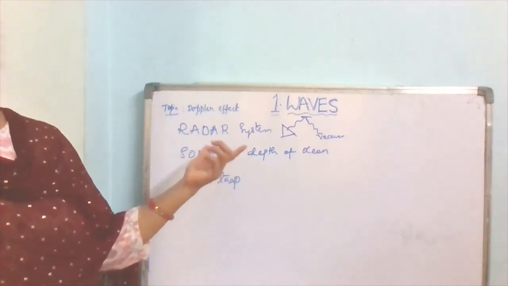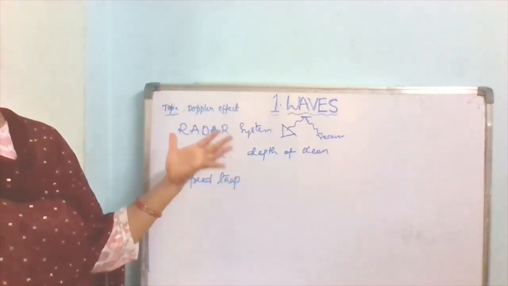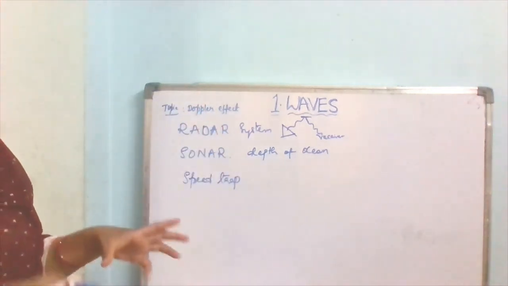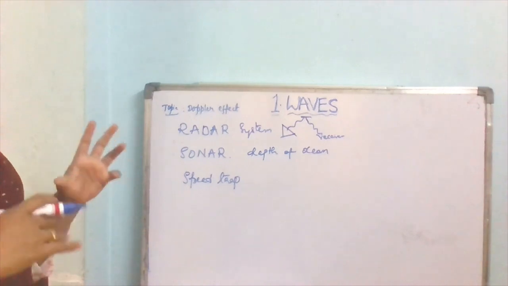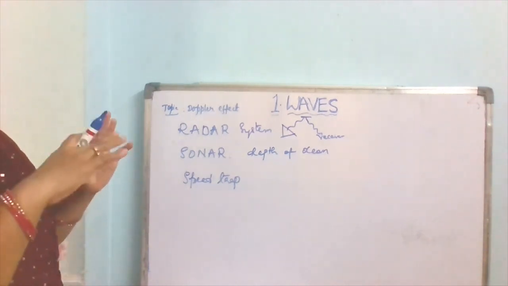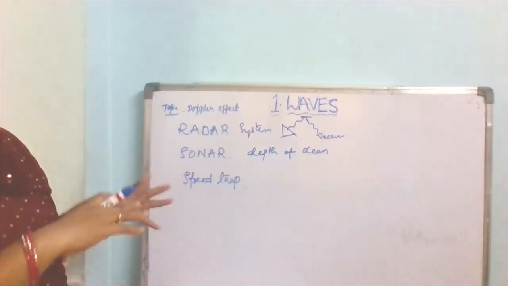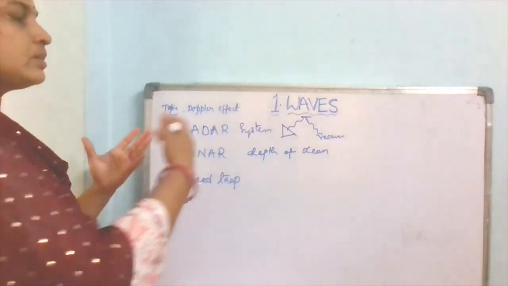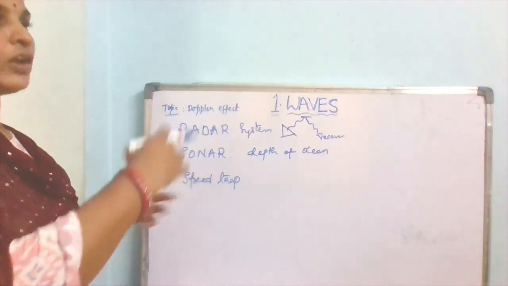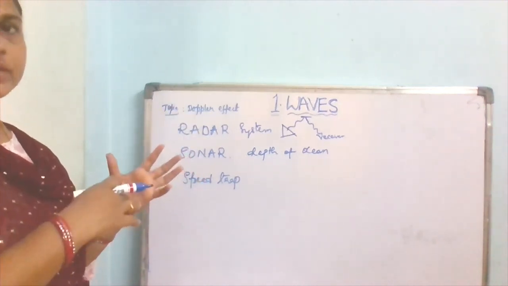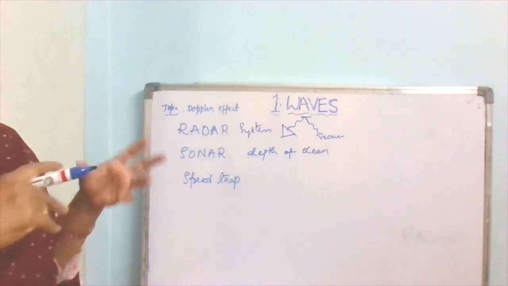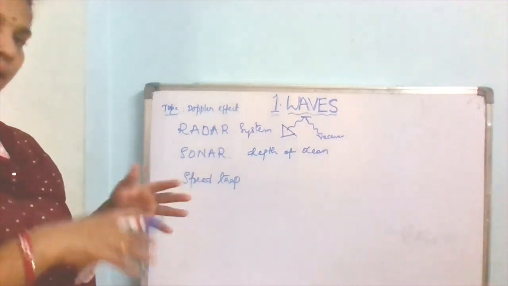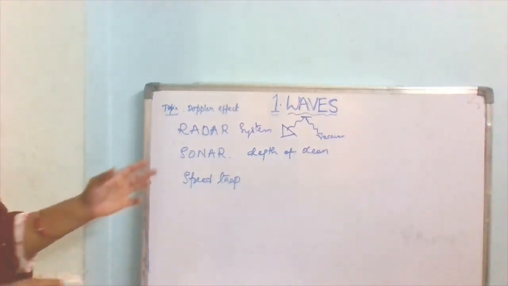Those waves strike the particular object in the ocean and return back. By calculating the distance and the time the wave takes to be received by the receiver, and also the frequency, the sonar system calculates at what depth the object is there in the ocean. So using sonar system, depending upon the change in the frequency, it can be detected.